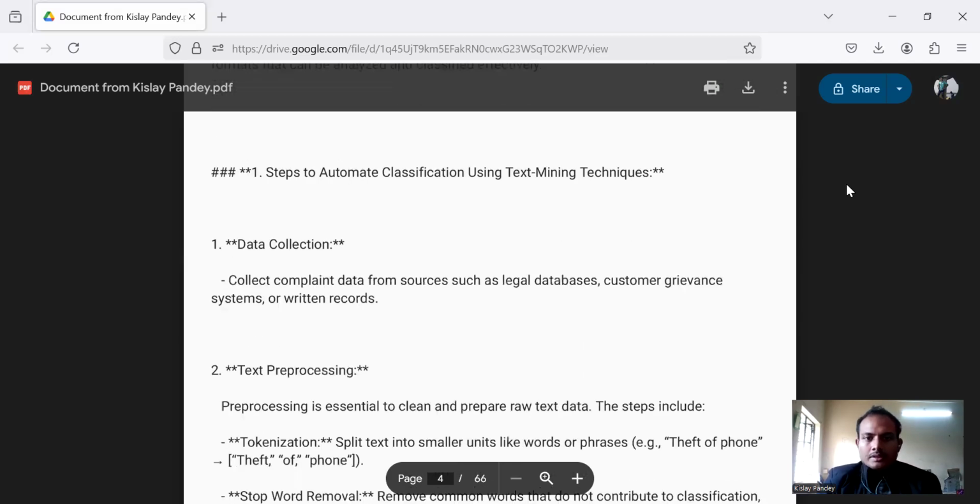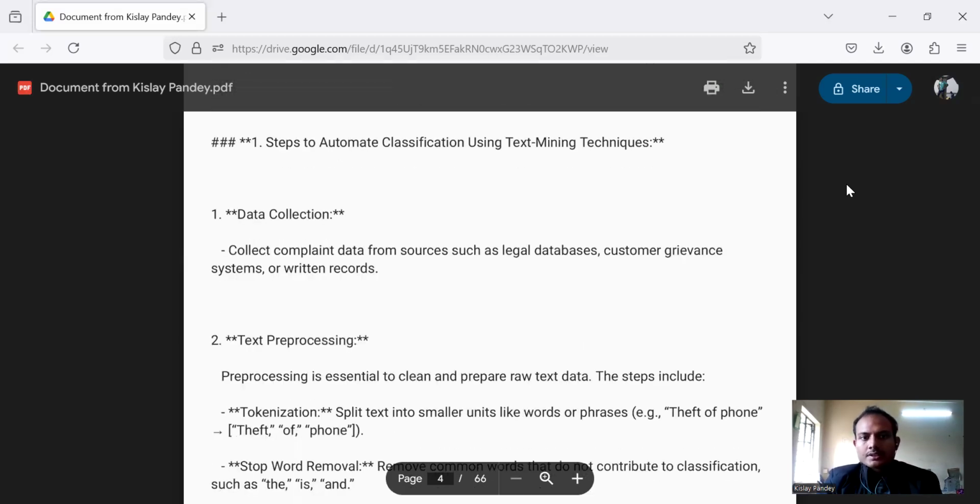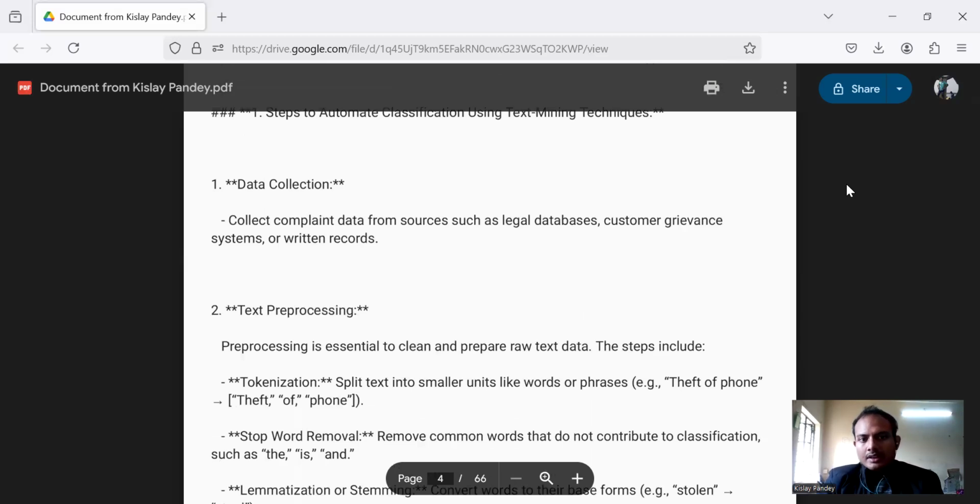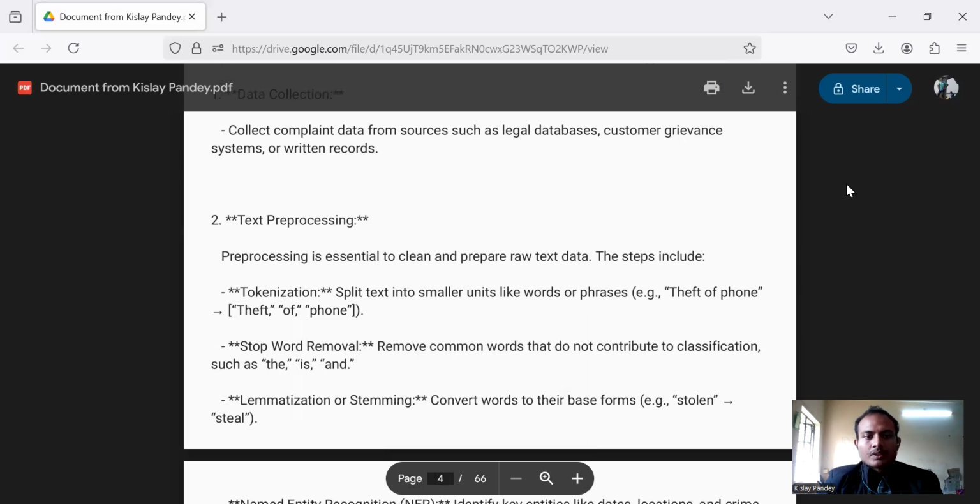The first step is to automate classification using text mining techniques. First is data collection. Collect complaint data from sources such as legal databases, customer grievance systems, or written records. Second is text pre-processing. Pre-processing is essential to clean and prepare raw text data. The steps include tokenization: split text into smaller units like words or phrases. Example: theft of phone is to be categorized into theft, of, and phone.